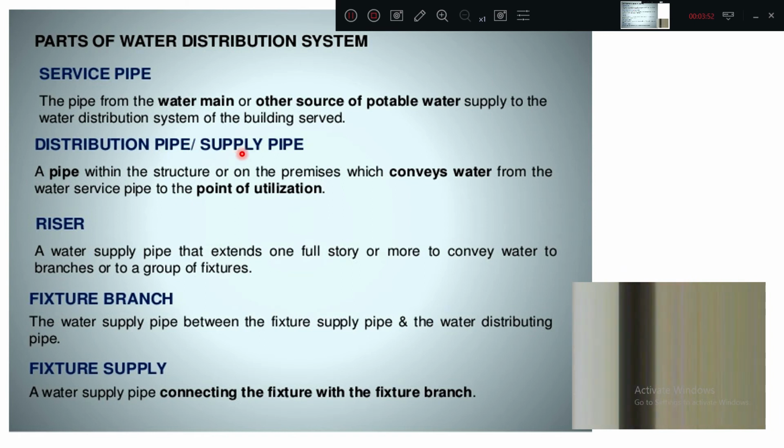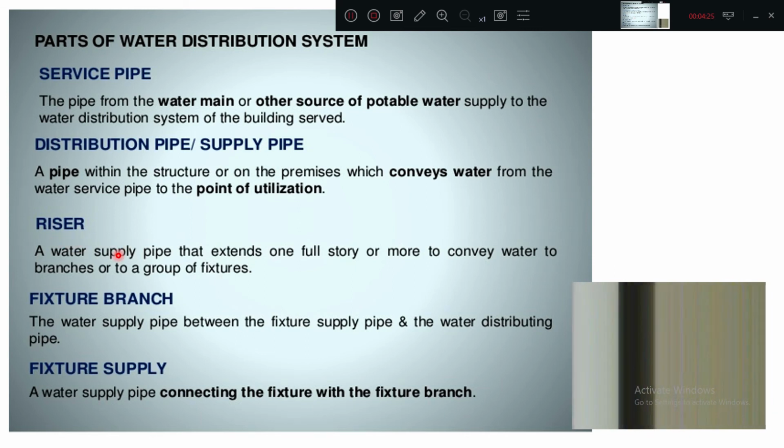After that we call it a supply pipe, because the supply pipe is after metering, from there it is going to the overhead tank and other parts. So that is the distribution pipe, a pipe within a structure, that means in the building or the premises, which conveys water from the service pipe to the point of utilization. Riser: a water supply pipe that extends one full story or more, to convey water to different branches or different groups of fixtures.